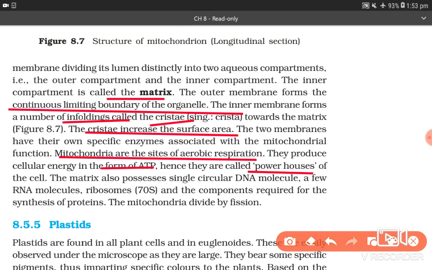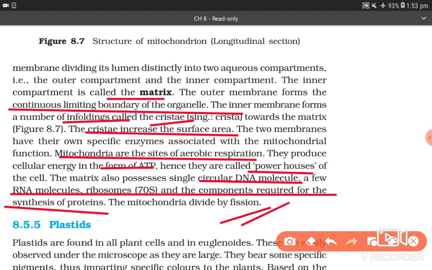The matrix also possesses singular circular DNA molecule, a few RNA molecules, ribosome 70S type, and the components required for the synthesis of proteins. The mitochondria divide by fission.